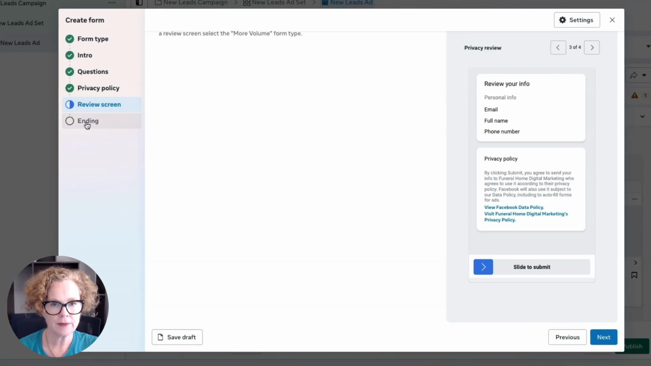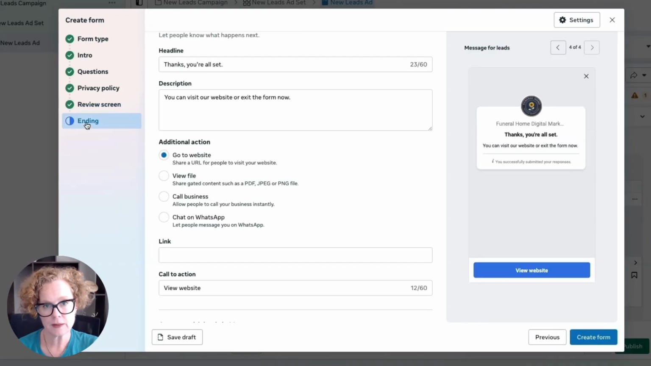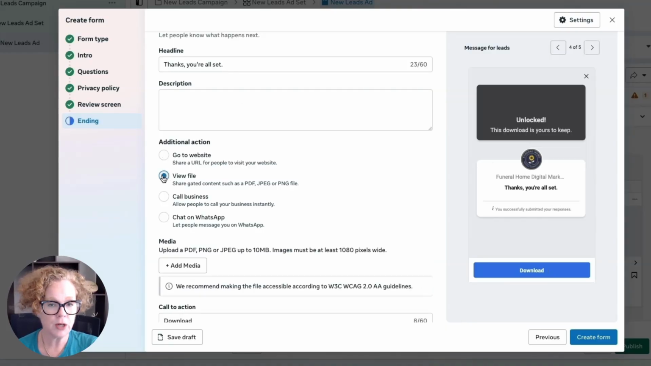And then we have the ending, which is the final page in our lead form sequence. Now, if you have a guide or a PDF that people can access, you can select View File, and you can upload it here. Just click on Add Media, and you can upload that guide, that PDF, or that resource that people could just then click the button here to download, and they would get it straight away.